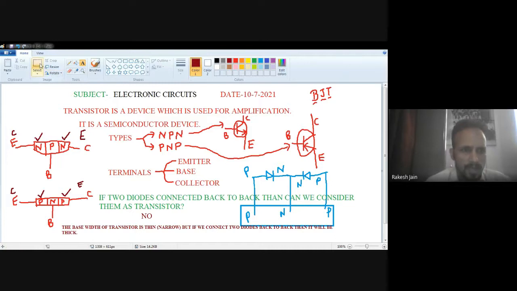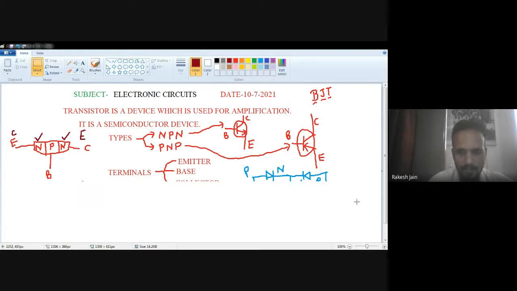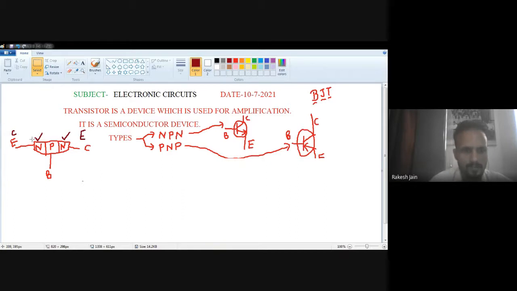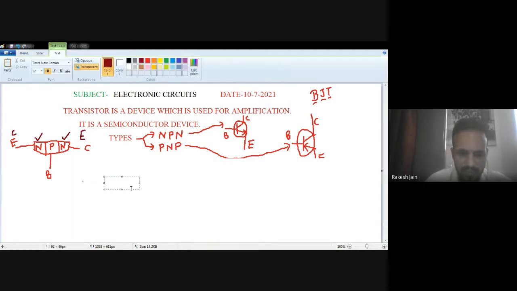Now I just remove this to create space and then we'll talk about the next thing. Now I am talking about the configuration of a transistor.